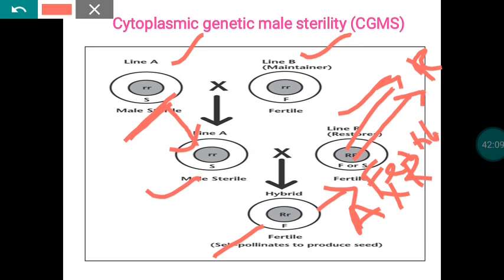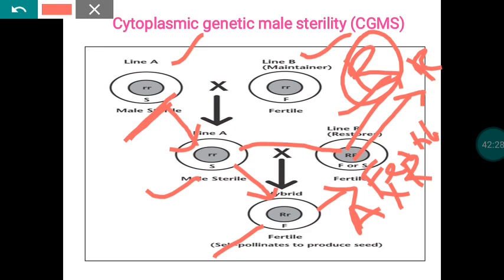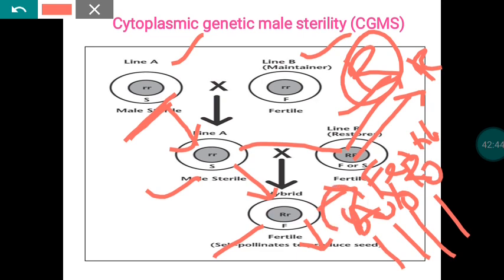Here we are using one R line, that is a male parent. The peculiar character of the R line is that it has a fertility restoration gene in the nucleus. If we make a cross between these two, the progeny developed from the A line will be fertile because of the presence of the fertility restoration gene in the R line. So the resultant hybrid, if you sow this seed material, will form a plant that forms flowers also. The flowers are able to produce viable pollen and viable gynoecium. There will be a seed set.